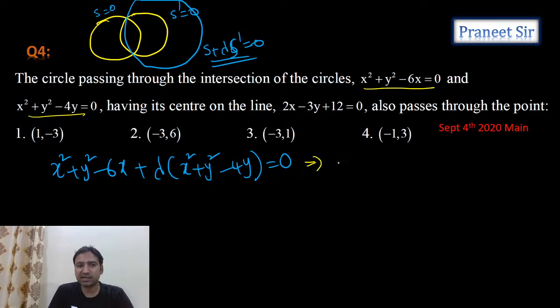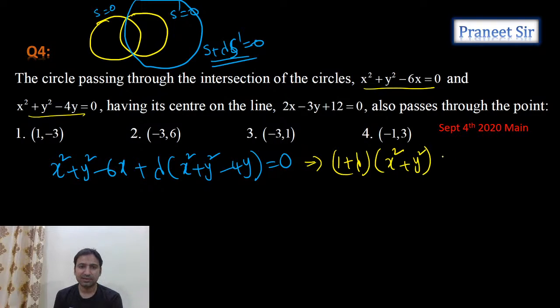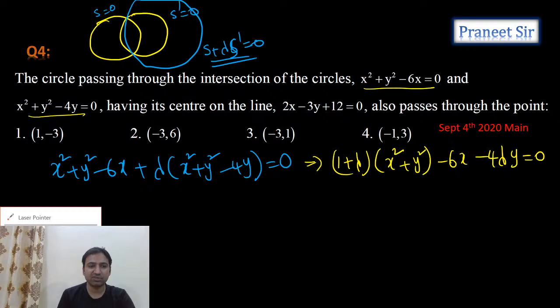To calculate the center of this given circle, it is not in the standard form. Let's convert it into standard form. This is in the form of 1 plus lambda into x square plus y square minus 6x minus 4 lambda y equals 0. Now divide this equation with 1 plus lambda.